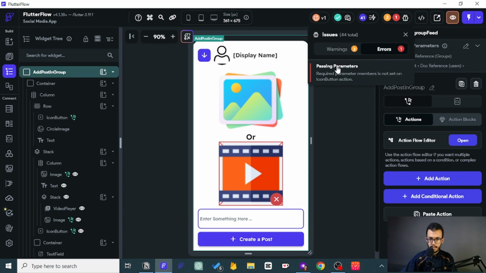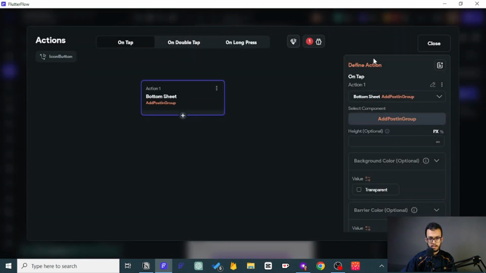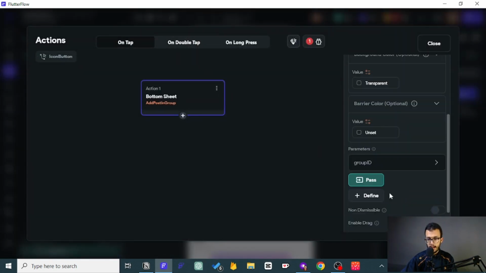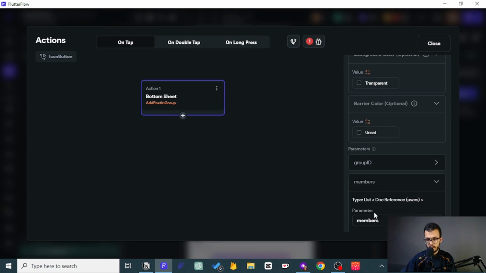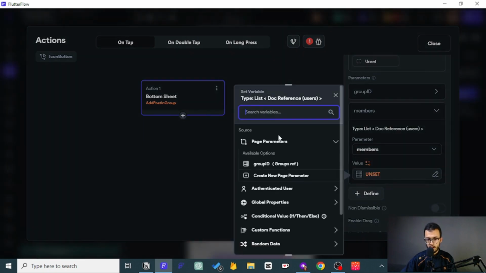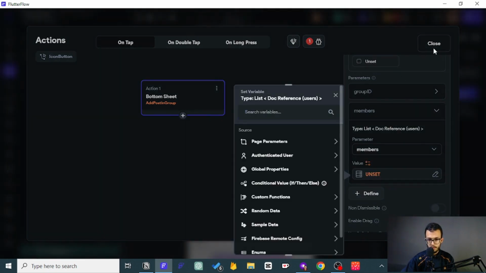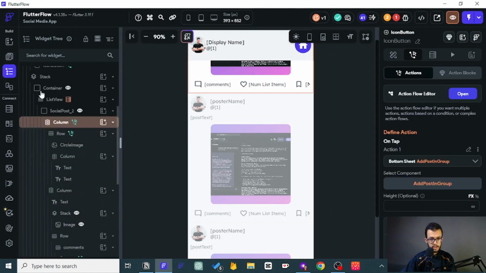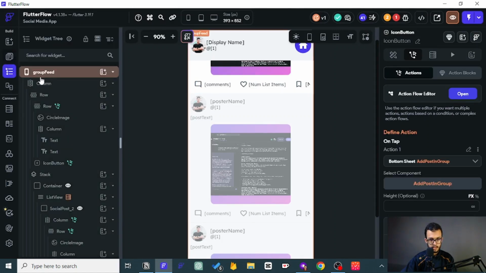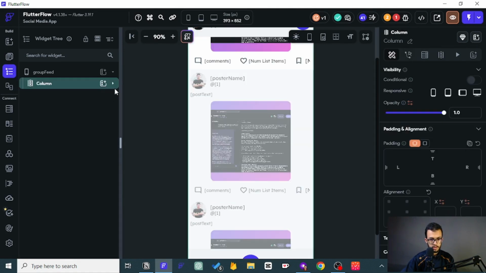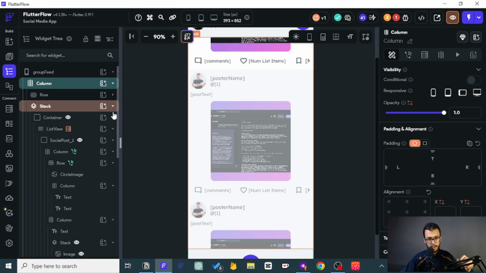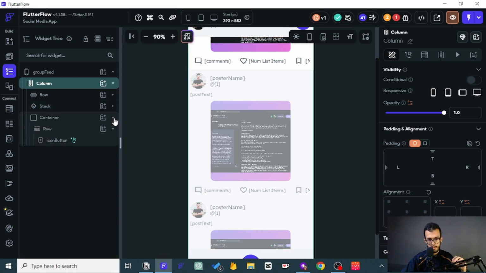So let's go back again here, and now we need to ask ourselves how we get the data of the members. So how do you think we get the data of the members? If you take a look here at the structure of this page, let me just organize it a bit so I can tell you how you can access the data of that particular group.